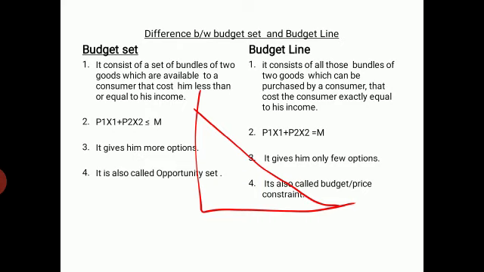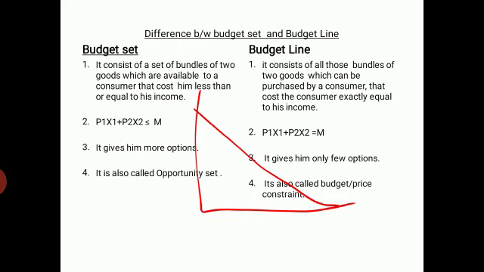The meaning you are going to write in the first point, that is budget set consists of a set of bundles of two goods which are available to a consumer that cost him less than or equal to his income. Then what is budget line? It consists of all those bundles of two goods which can be purchased by a consumer that cost the consumer exactly equal to his income.